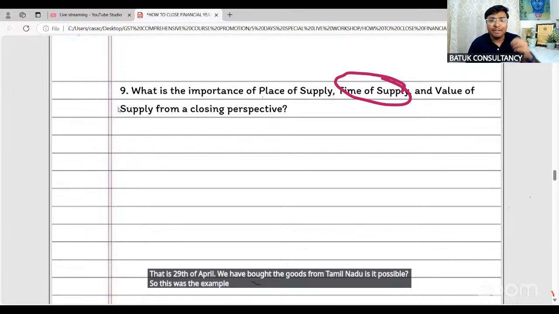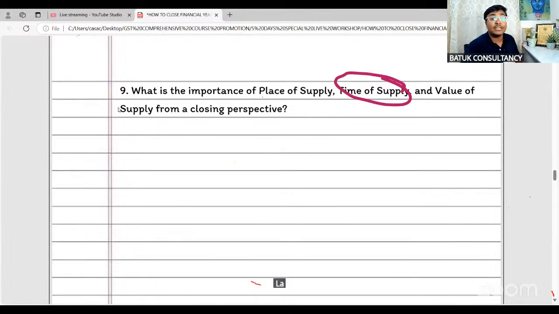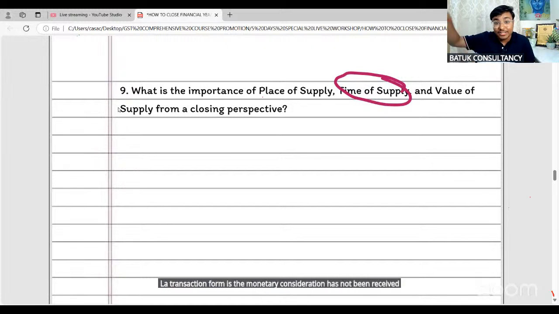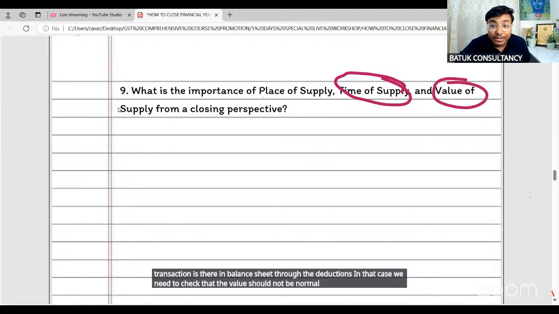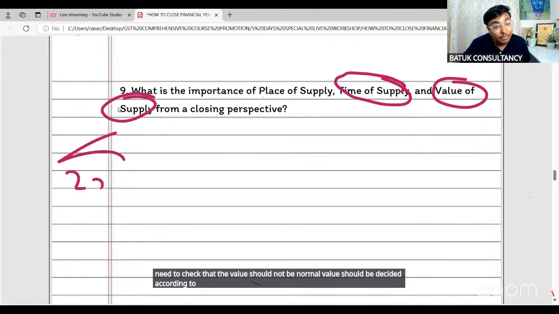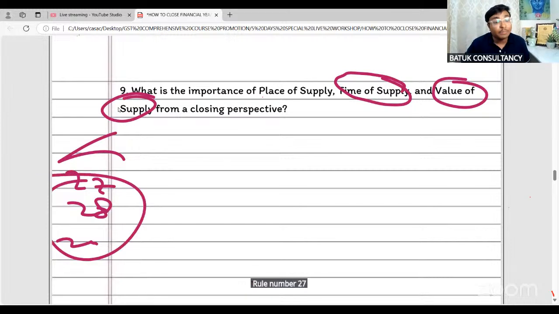Now, while analyzing the financial statement, if you find certain special items in the profit and loss account, like any transfer to the branch or distinct person, any transaction between principal and agent, any transaction for which the monetary consideration has not been received, but the transaction is there in the balance sheet through deductions, in that case we need to check that the value should not be normal. Value should be decided according to the valuation rules. Rule number 27, rule number 28, rule number 29, rule number 30.